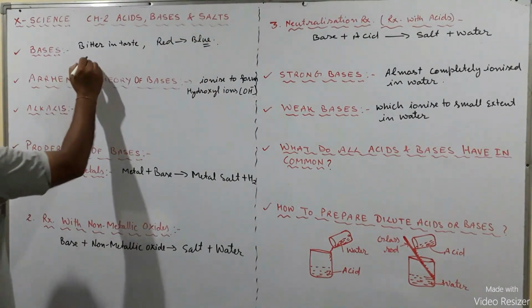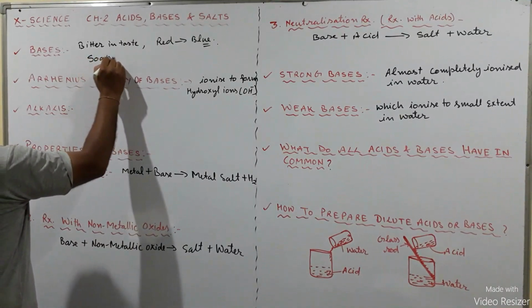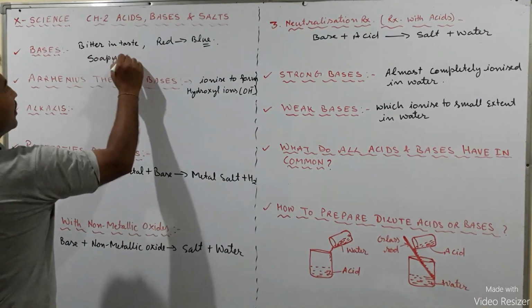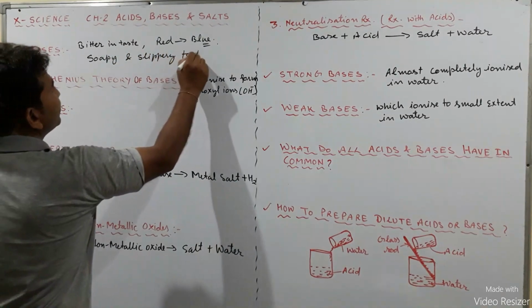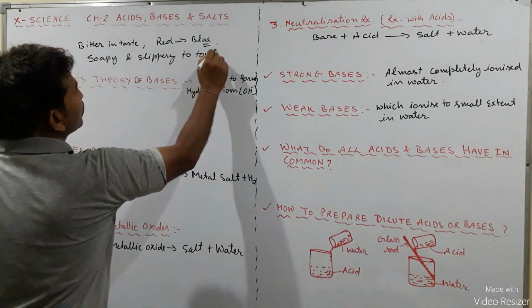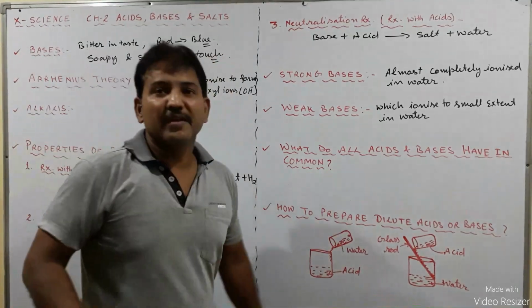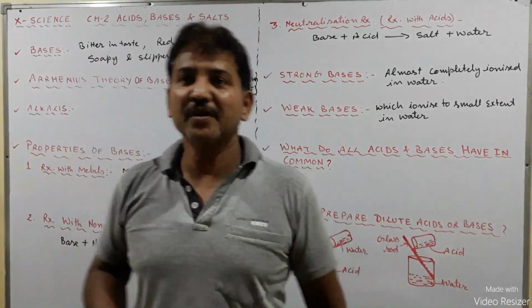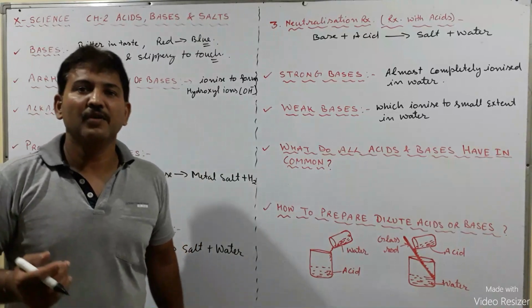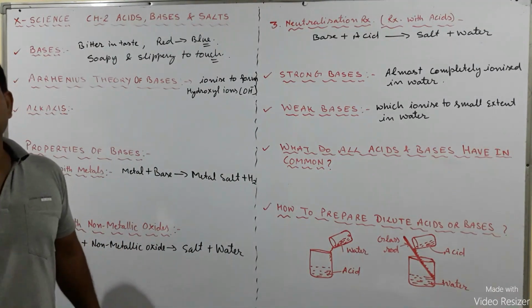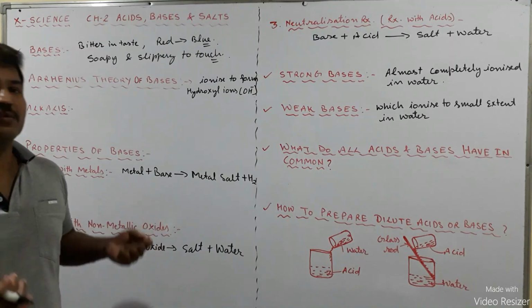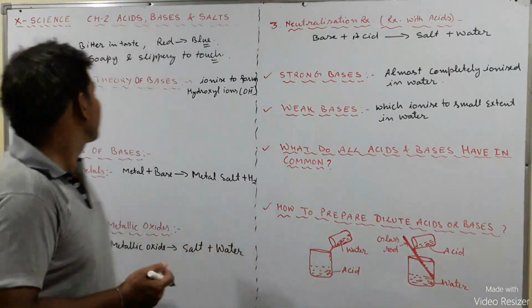And bases are soapy and slippery to touch. If we touch them, then we feel slippery. You can take the example of your washing soap or bathing soap. Those are slippery. That means they are made up of bases.